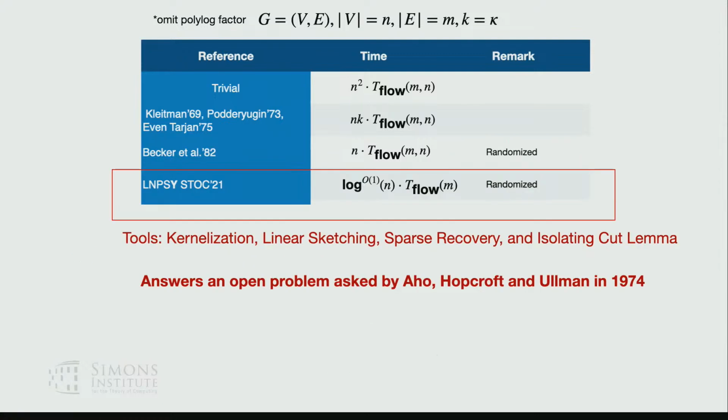What the recent progress is that we managed to get something of the form that vertex connectivity can be solved in polylogarithmic MaxFlow calls, but the algorithm is randomized. The key tools that we introduced into this area involve kernelization, some sketching and sparse recovery, and also the use of the isolating cut lemma from the edge version. We also adapt it to the vertex version. And because of the recent breakthrough in MaxFlow, we can now say that vertex connectivity can be solved in almost linear time. And this answers an open problem by Hopcroft and Ullman.